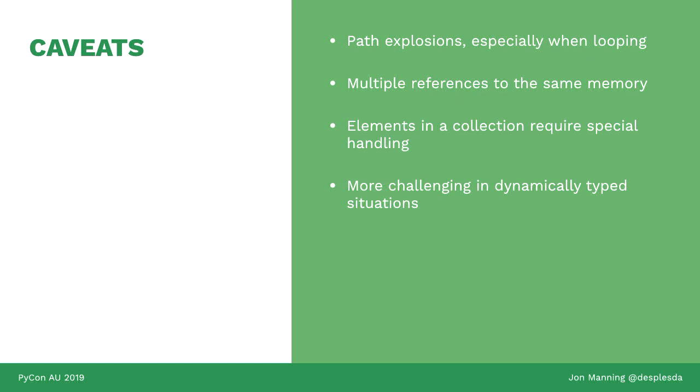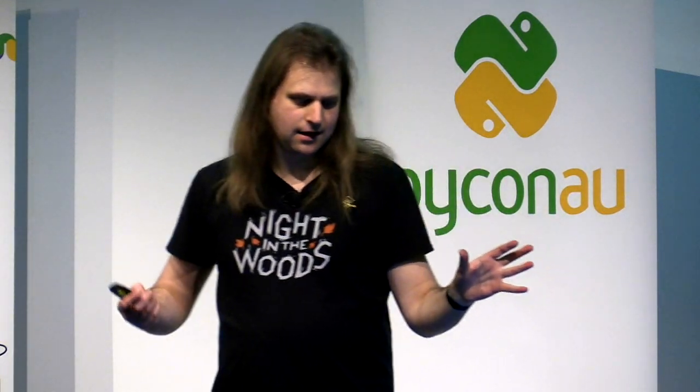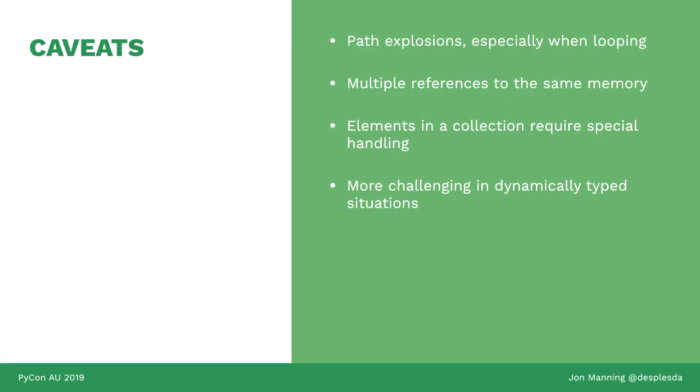What if you have multiple variables that all reference the same memory, aliasing? That can be challenging as well, because it's very, very difficult to automatically detect that. If you're dealing with arrays, is an array a value, or are the values inside the array separate values? How do you represent that in your formulae? A thing to think about. And also, this is more challenging in any situation where we have dynamic types. Now, Python is one of those. So a solution to that is to add, for example, type hints. That helps your static analyzers reason about your values.